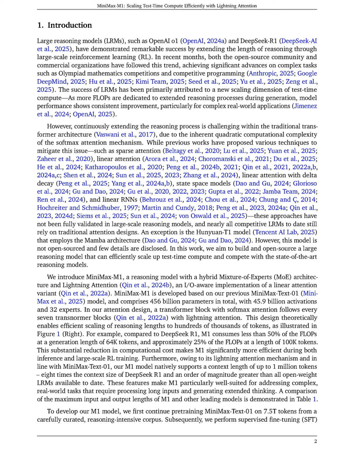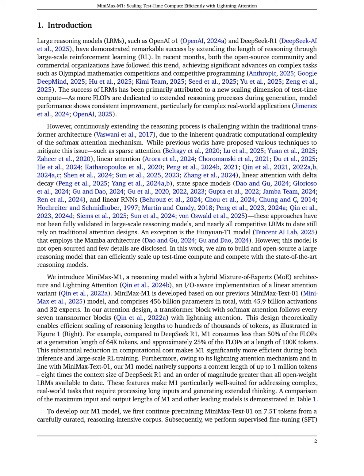MiniMax-M1 offers significant theoretical and practical benefits over traditional large reasoning models, LRMs, by utilizing a hybrid mixture of experts, MoE, architecture and lightning attention, which allows for efficient scaling of reasoning lengths to hundreds of thousands of tokens.